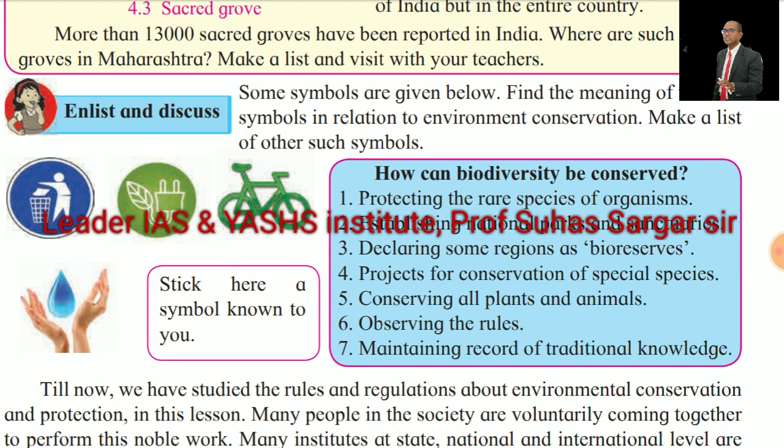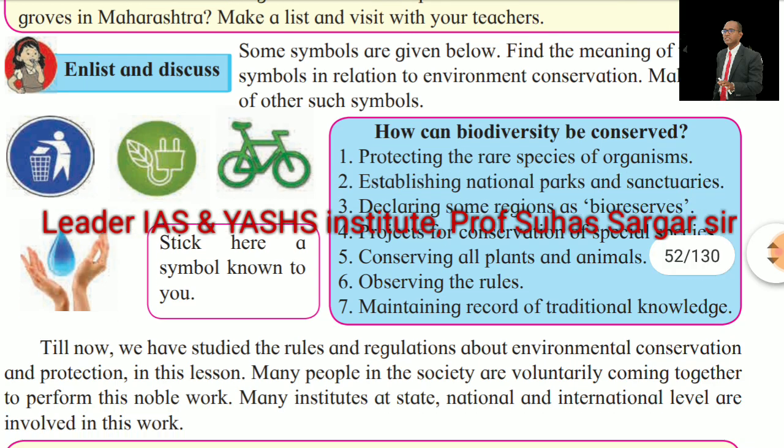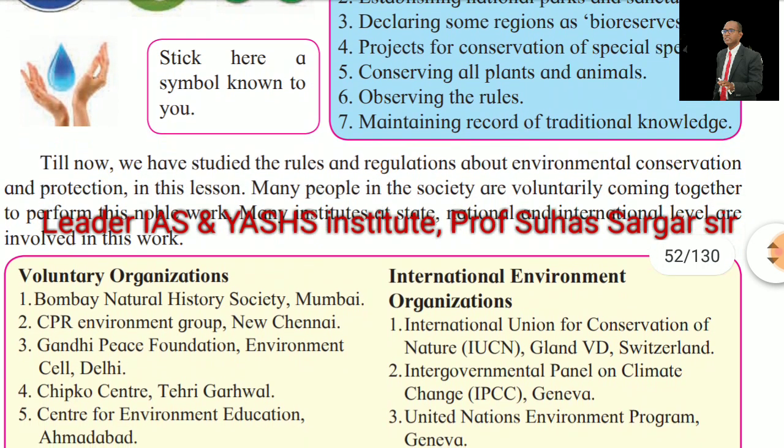How can biodiversity be conserved? Protecting the rare species of organisms, establishing national parks and sanctuaries, declaring some regions as bioreserves, projects for conservation of the special species, conserving all plants and animals, observing the rules, maintaining the record of traditional knowledge.